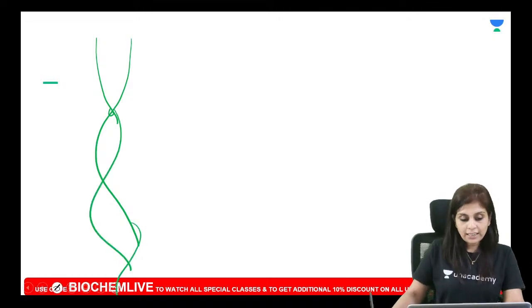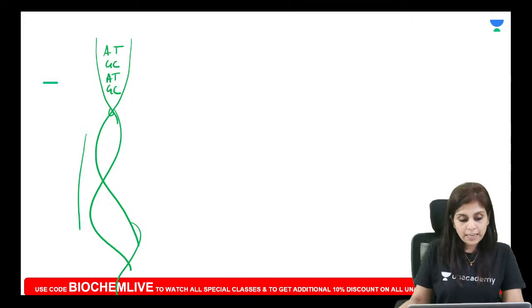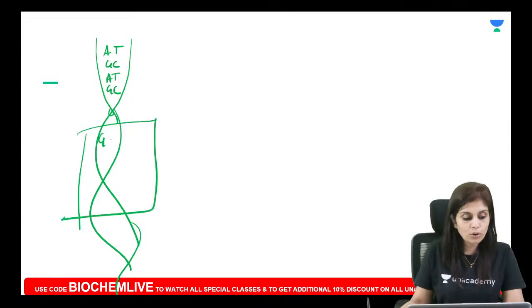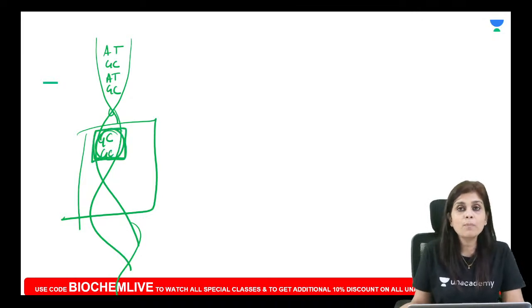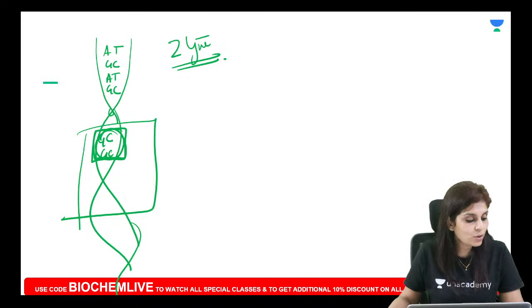So if you take a long double-stranded DNA, most of the regions of your chromosome will be equally populated with AT and GC. But very few segments of your chromosome will have more of GC sequences. So those parts of your chromosome which are rich in GC sequences will take up what conformation? They take up Z type of conformation. Okay. So have you understood all about conformations?